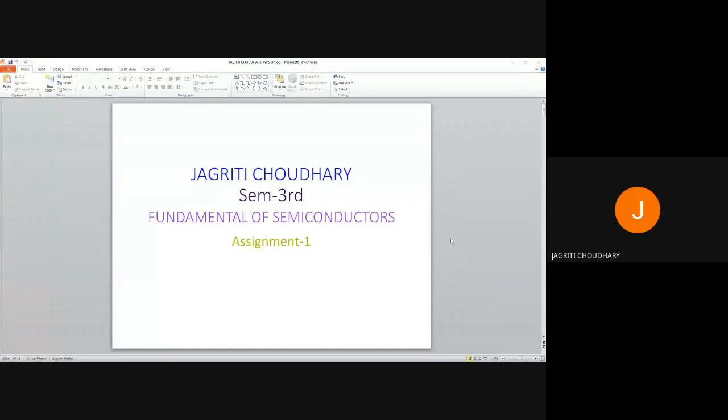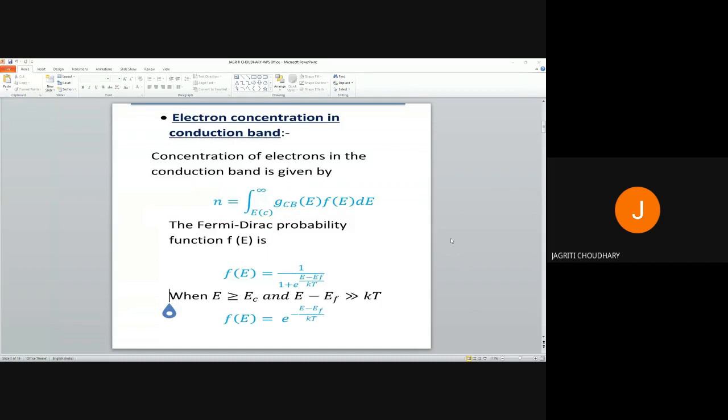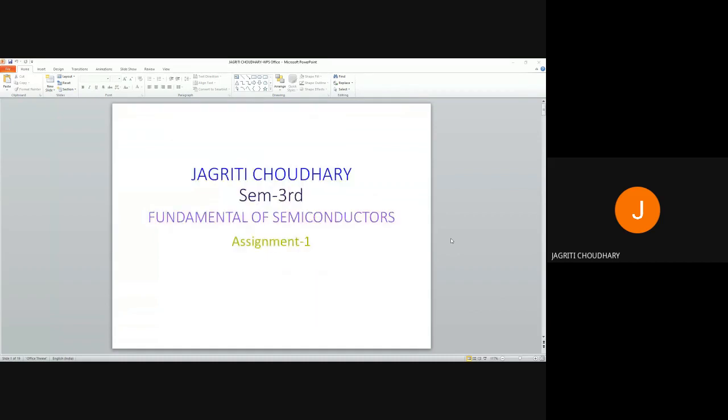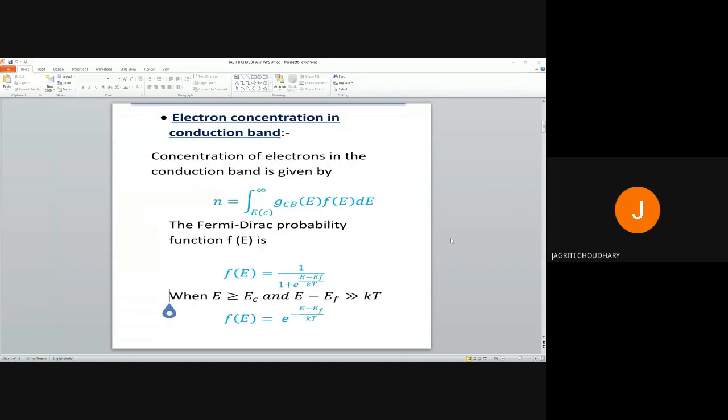Yes. Good morning, everyone. Myself Jagriti Chaudhary, and today I'm going to present our assignment first. So this assignment includes two main topics. First one is to calculate the concentration of electrons and holes in conduction band and valence band respectively, and second is to get to know about the density of states in different dimensions of solids. So first topic is electron concentration in conduction band.